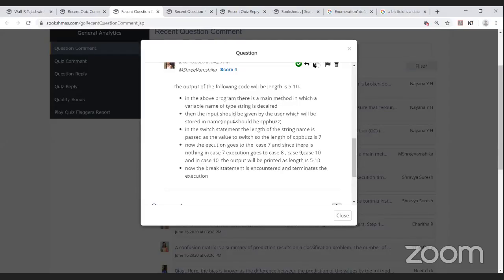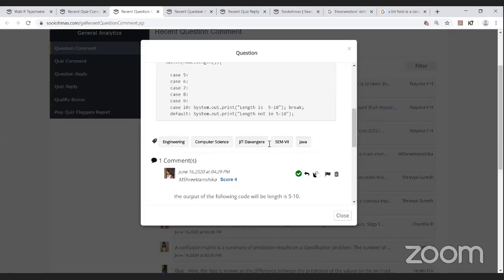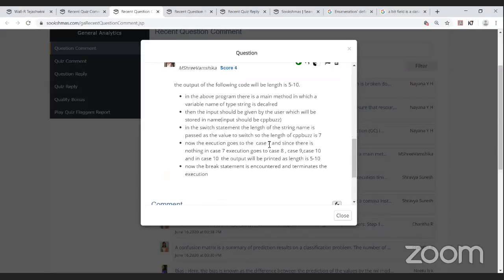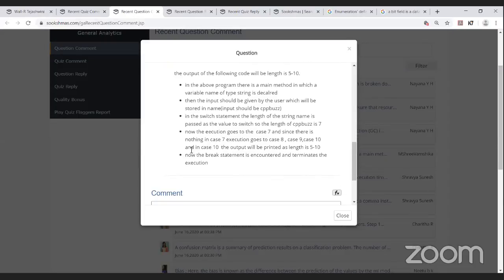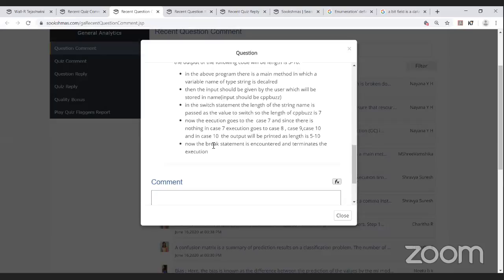In the switch statement, the length of the string name is passed as the value to switch. So the length of CPP bus is 7. Now the execution goes to case 7, and since there is nothing in case 7, execution goes on to case 8, case 9, case 10, and in case 10 the output will be printed as length is 5 to 10. Now the break statement is encountered and terminates the execution.